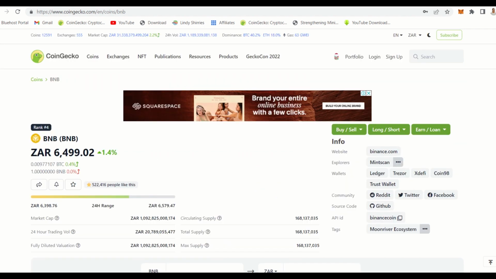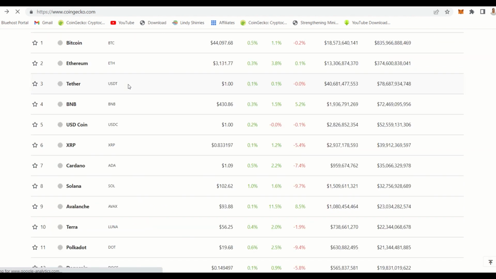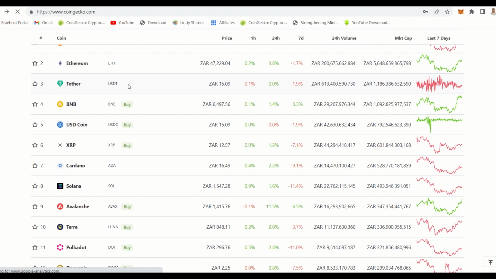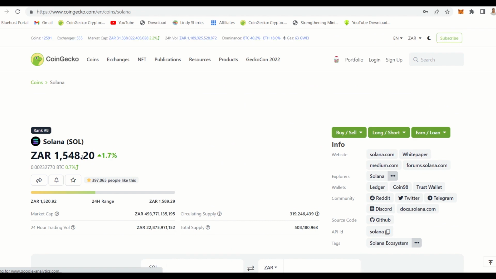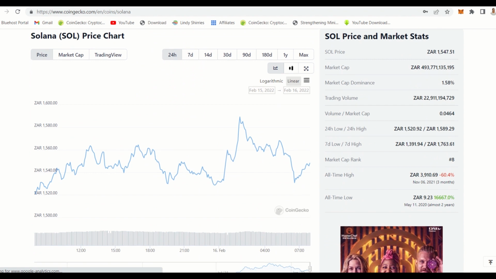So this is a coin where you have maybe something around 5,000 rand. You can buy these coins, because we have identified that 2 years ago it was this price, but now it is a different price. Let's look at Solana. So now if you have 200 rand, you can buy coins around 1,000 rand. So let's look at this.